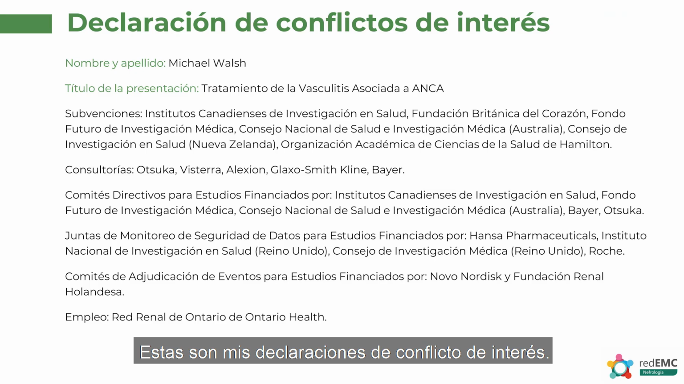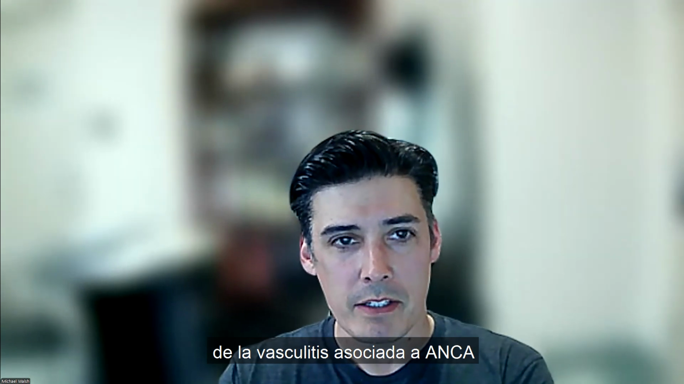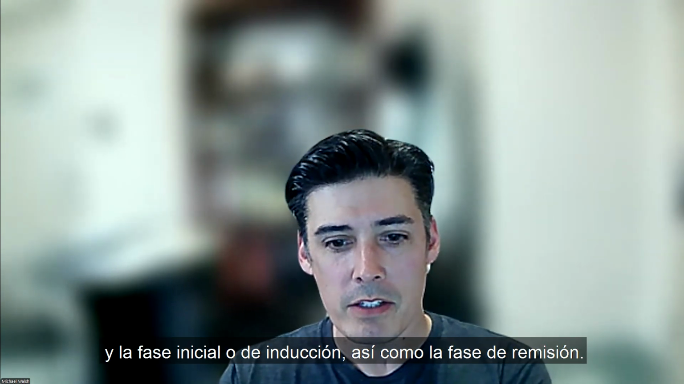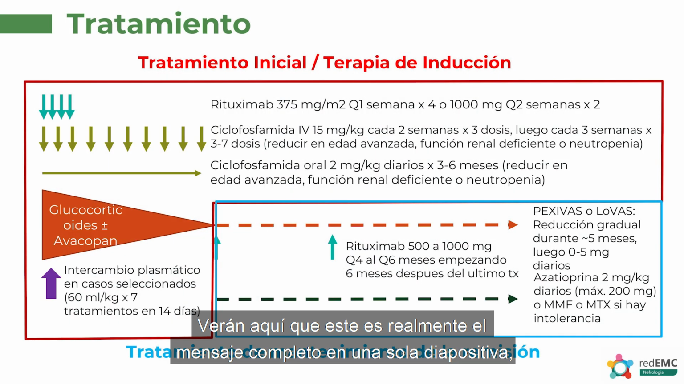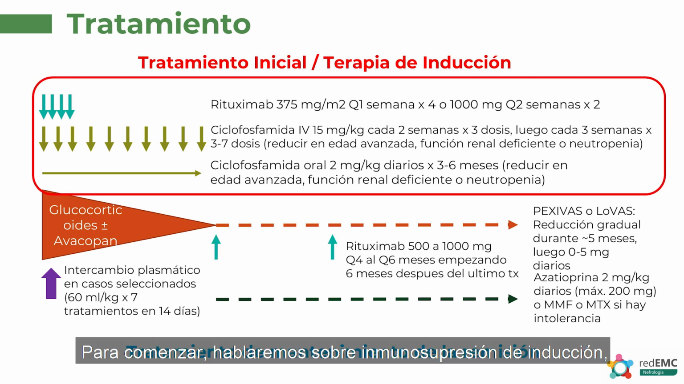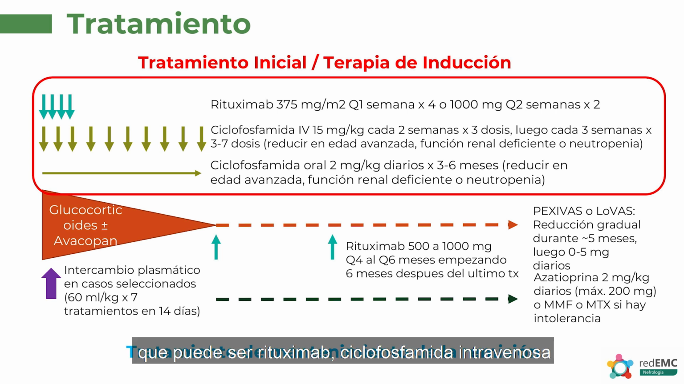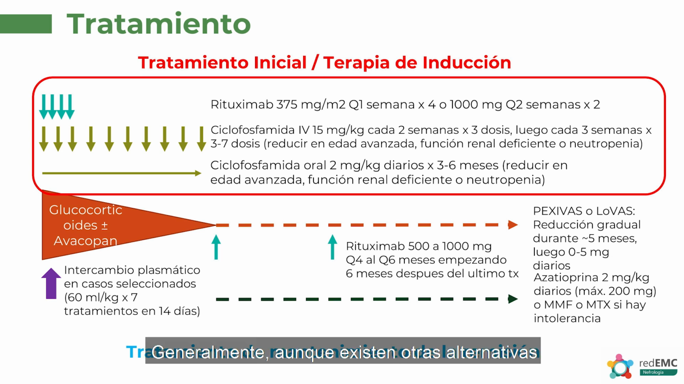These are my disclosures. Today I'm going to talk about two phases of treatment for ANCA-associated vasculitis, an initial or induction phase for therapy, as well as a remission phase. And you'll see here that this is really the entire message all on one slide, but we'll go through each of these components one at a time fairly quickly. So to start with, we'll talk about induction immunosuppression, which could be rituximab, IV cyclophosphamide, or oral cyclophosphamide most usually, although there are other alternatives that we'll quickly discuss as well.